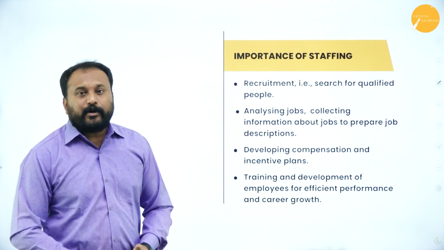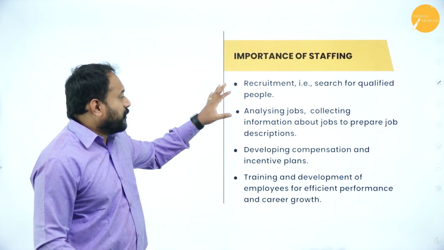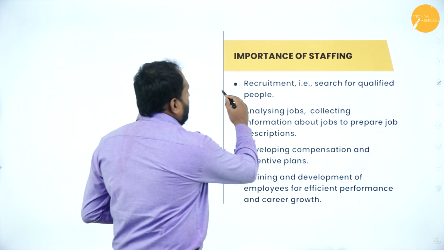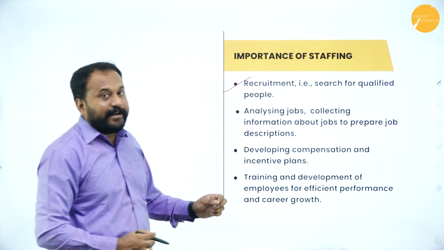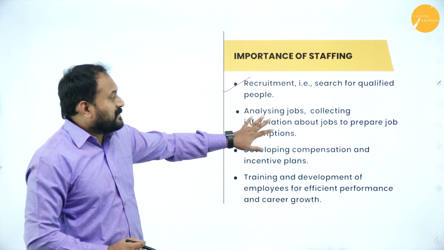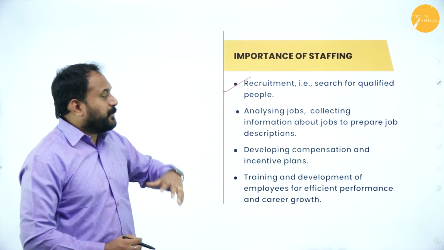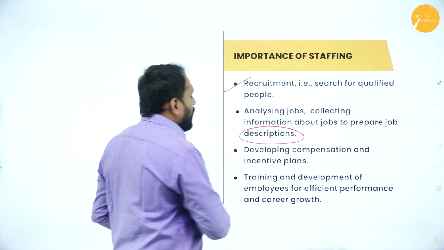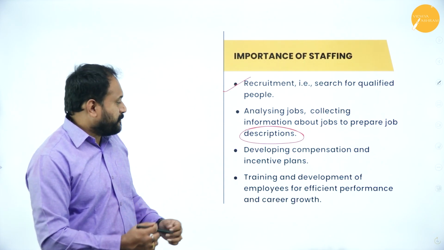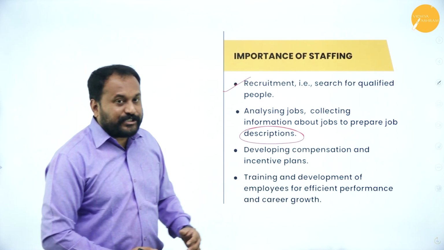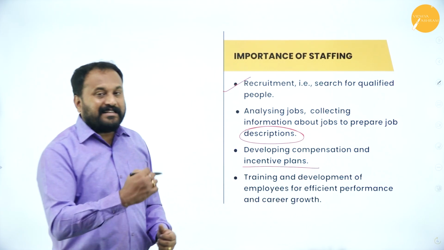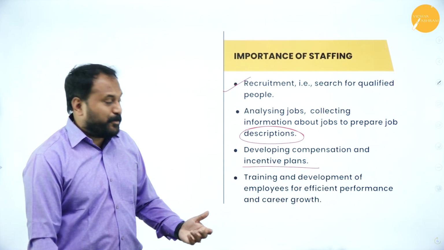Next we have the importance of staffing. Now this can come for 4 marks. So the first one is importance. We'll go with what? Recruitment, searching for qualified people; analyzing jobs, collecting information about jobs to prepare a job description, how exactly a candidate should be; developing compensation and incentive plans. What type of incentives we're gonna give to the employee?